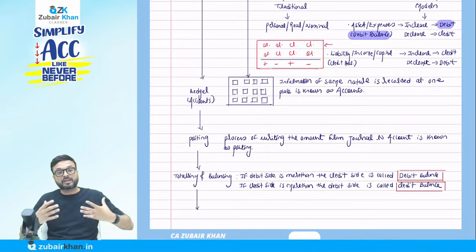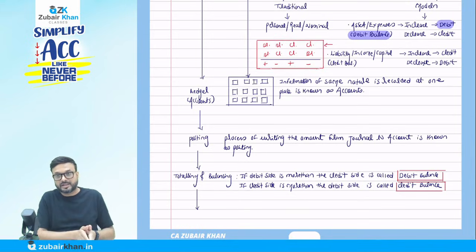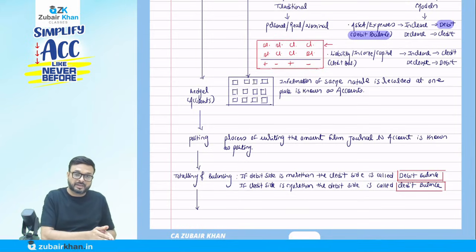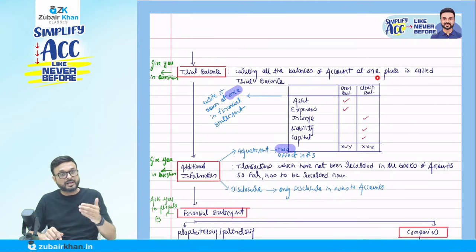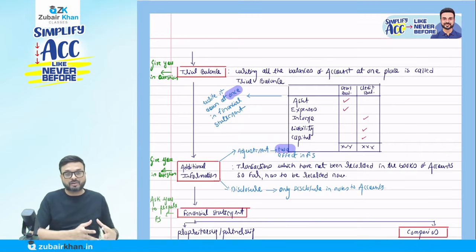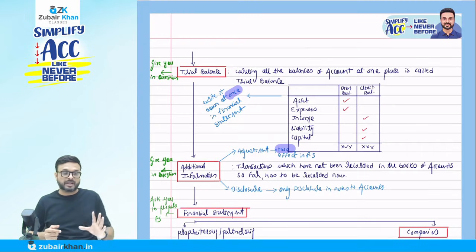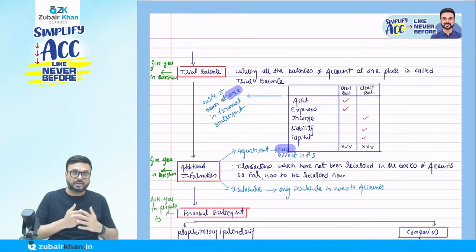Then we do the totaling and balancing of all the accounts. If my debit side is more than the credit side, we call it a debit balance. If my credit side is more than the debit side, we call it a credit balance. Then all the balances we write down at one place, which we call a trial balance. In the trial balance, always remember asset and expense have only debit balances, and income, liability, and capital have only credit balances. They will always give the trial balance in the question. When you prepare the financial statement, the items of the trial balance will be written at one place only, because we have already done the accounting for them.